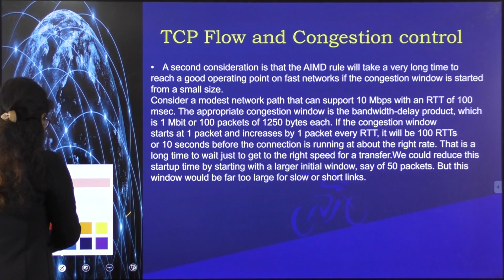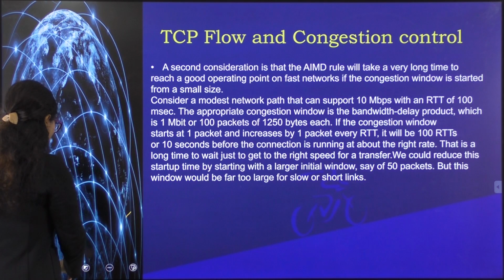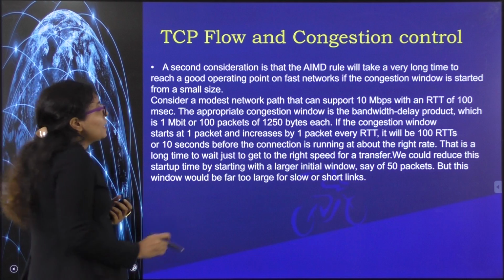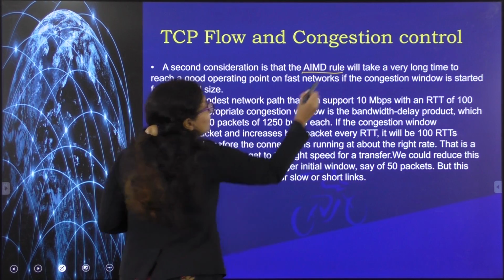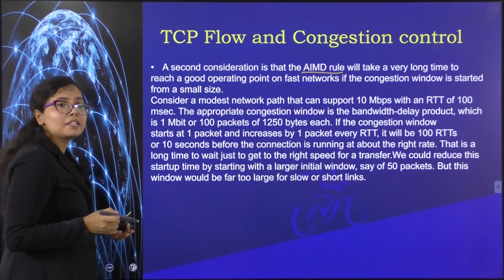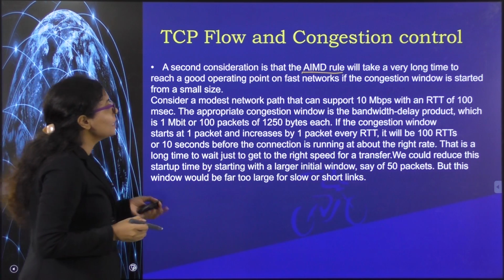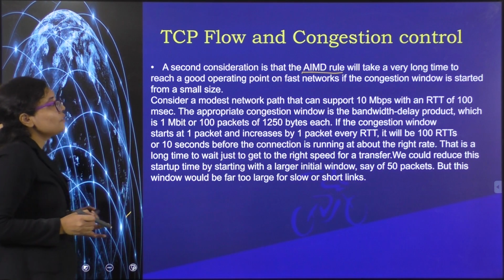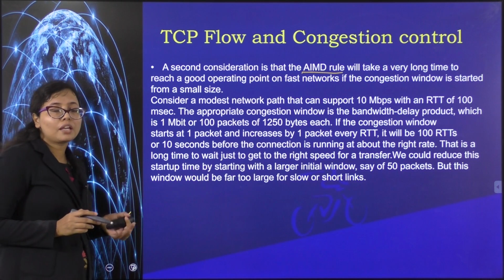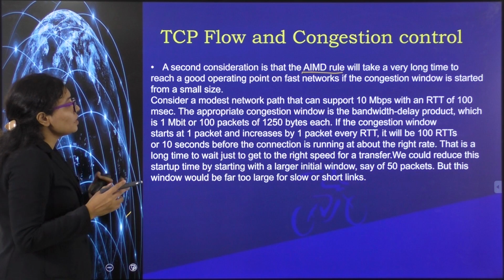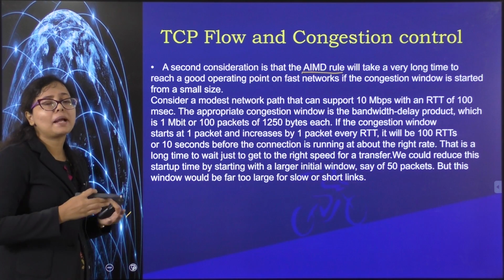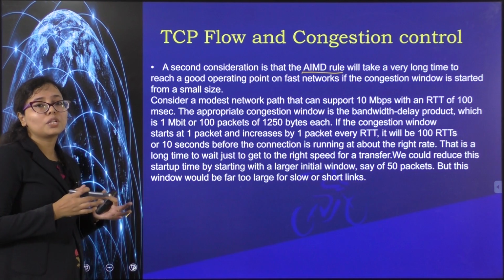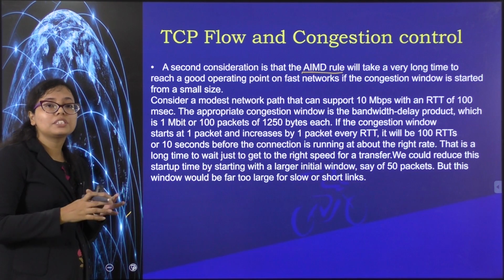Okay. So we have seen the points in congestion control. One more thing to note is that the AIMD rule, additive increase, multiplicative decrease, is implemented in order to implement this congestion mechanism. But suppose the bandwidth of the channel is very high and the rate of flow of packets is only additively increasing. It will take more time to reach the highest potential.